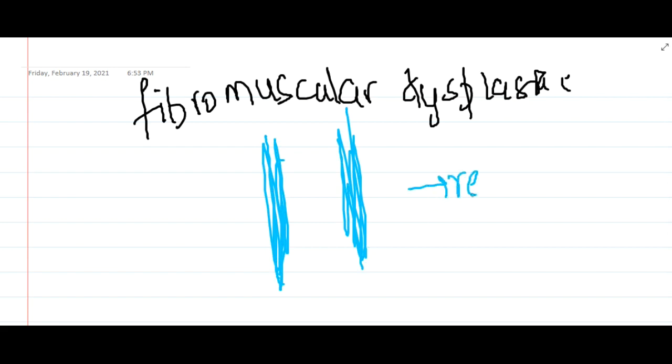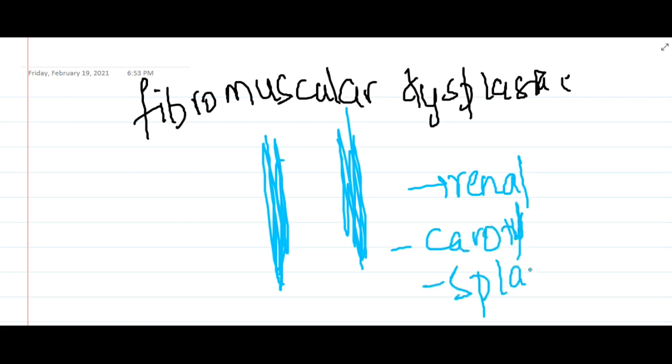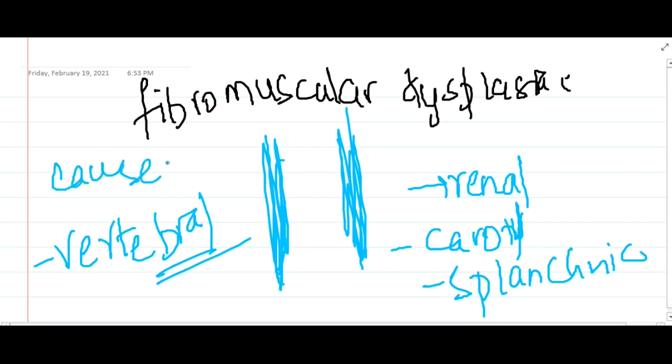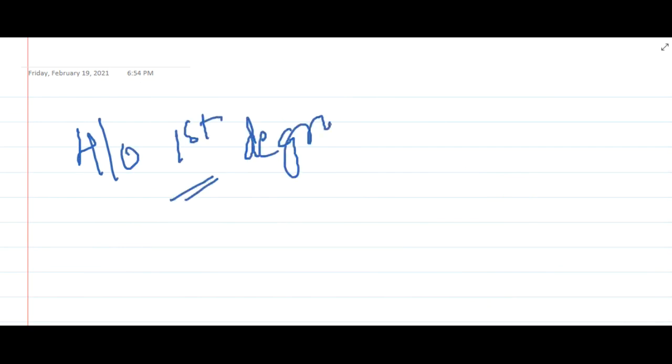So this can occur in renal or carotid vessels, or in splanchnic vessels, that is in the intestine, and it can also occur in vertebral vessels. The cause of fibromuscular dysplasia is unknown, but it is suspected if there is a history of it in first degree relatives.